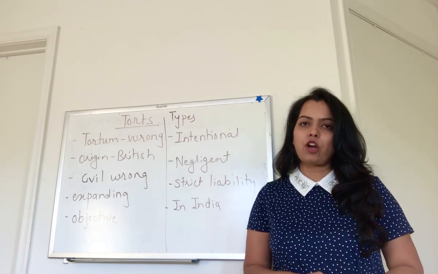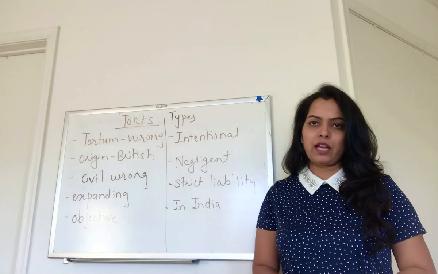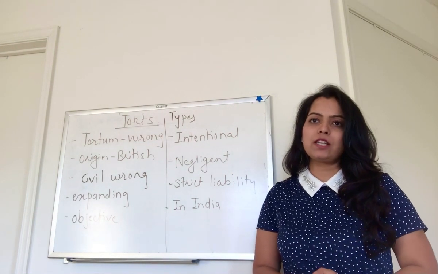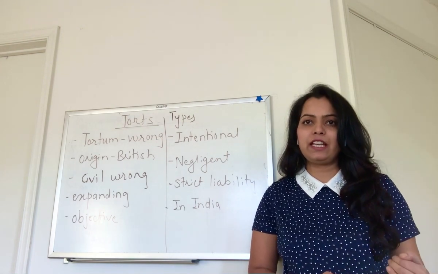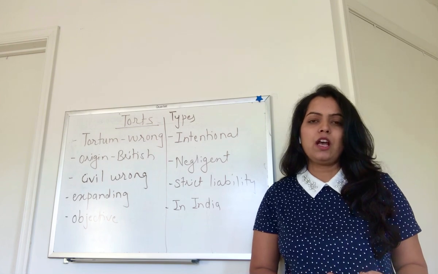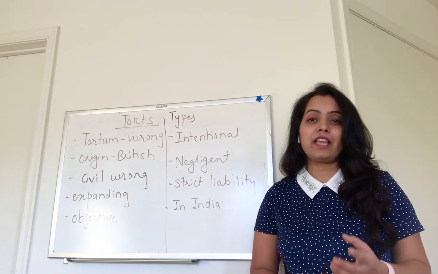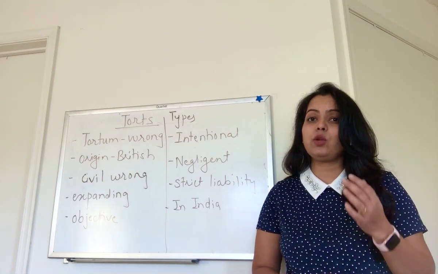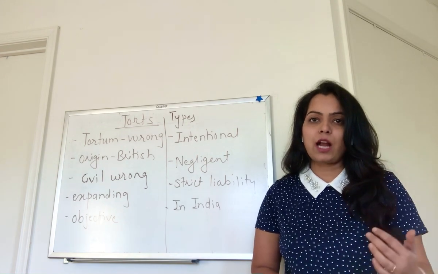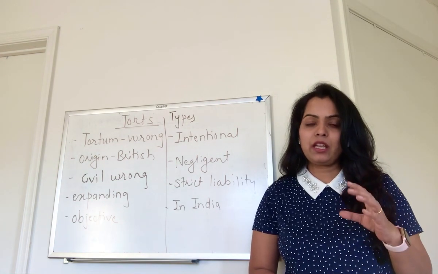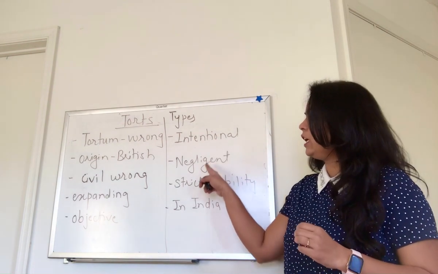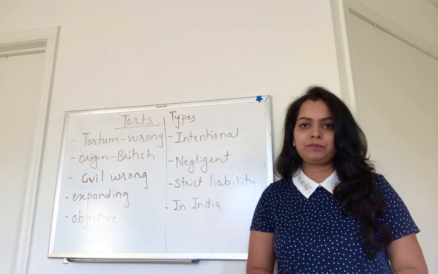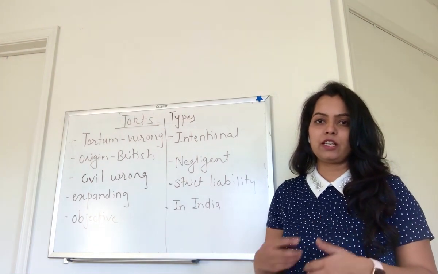Third type of torts are torts under strict liability. In these types of torts, a person is considered to be liable irrespective of his intention to commit the wrongdoing. These torts are of strict nature, and even if there is no intention to cause harm, still liability is imposed on the person. Okay, so these are three major types of torts, and these are covered under the law of torts.